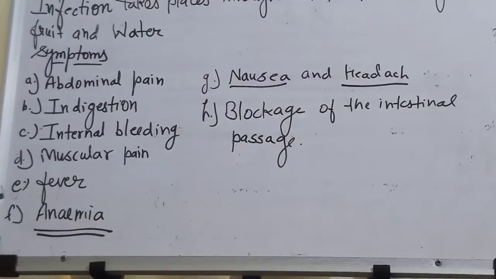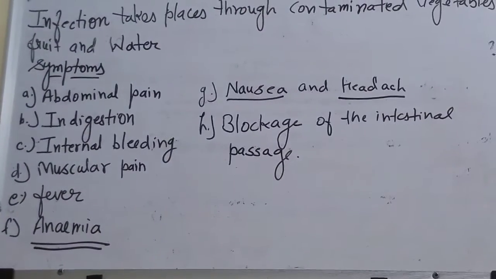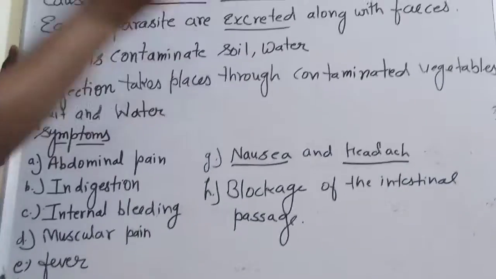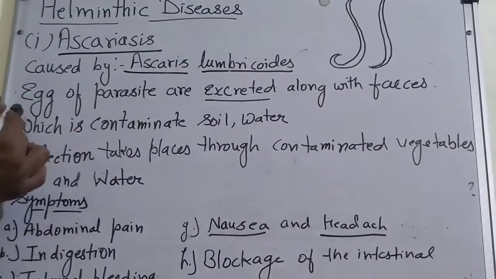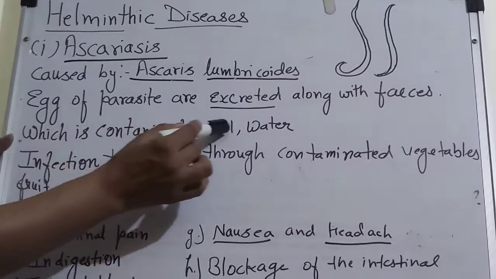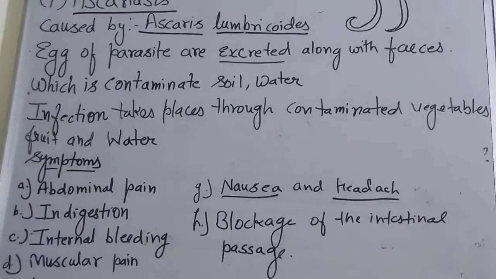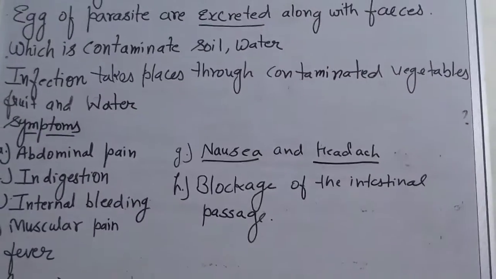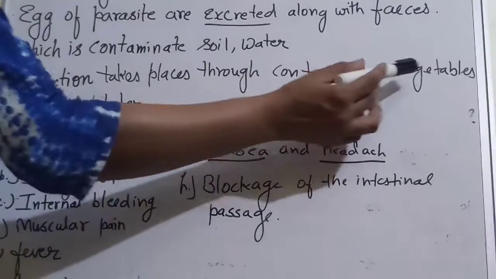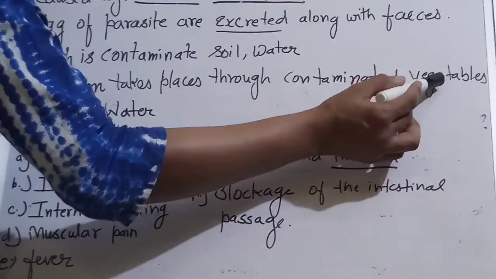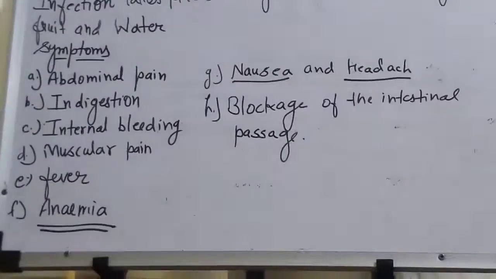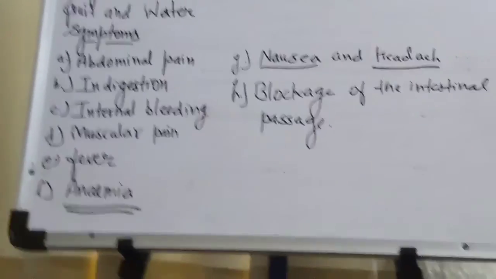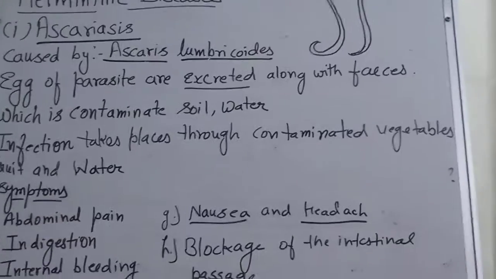So ascariasis is a disease caused by Ascaris lumbricoides. Eggs of the parasite are excreted along with the feces, which contaminate soil and water. If the contaminated soil and water affect vegetables, fruit and water, it can spread to another person.